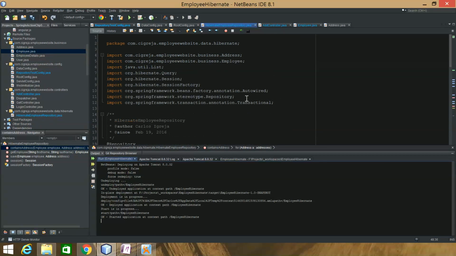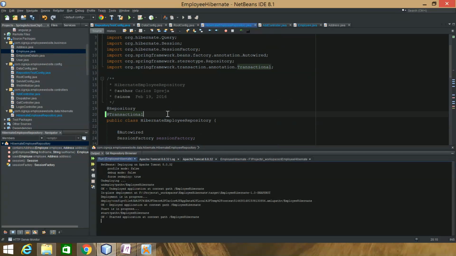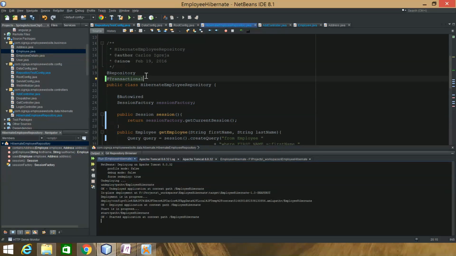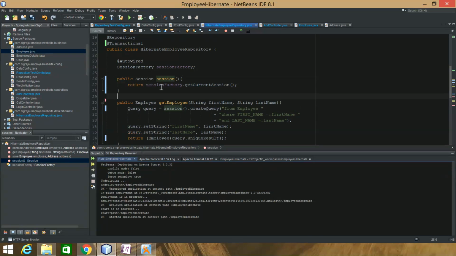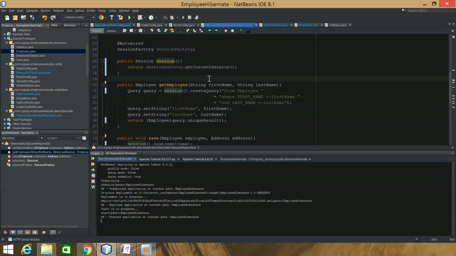Another thing I don't want to forget to mention is @Transactional. I had to add it on the actual methods. So you would put it right above the transaction method, so that the transaction manager knows it's a transaction and it can begin a transaction. You know, basically, open a session. I believe it uses current session.